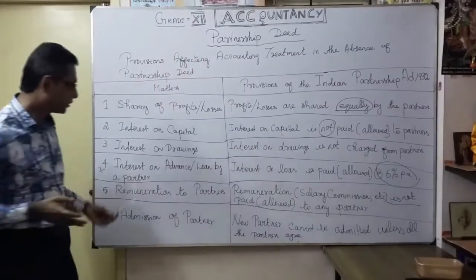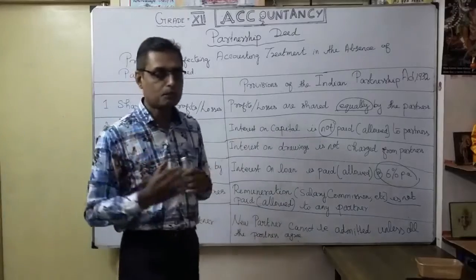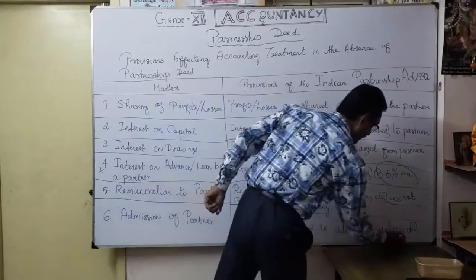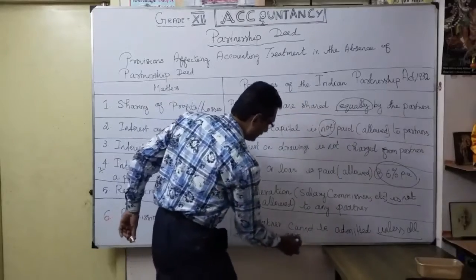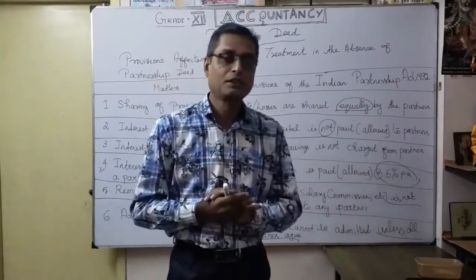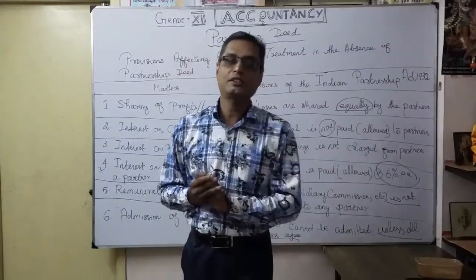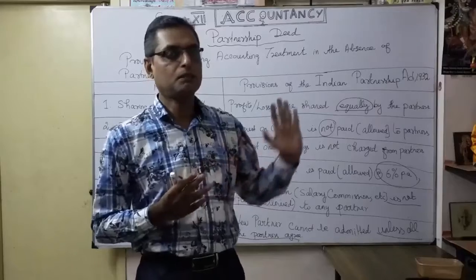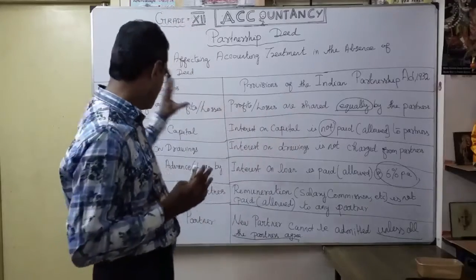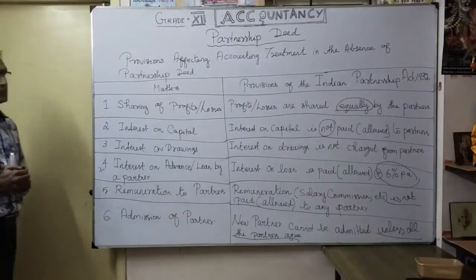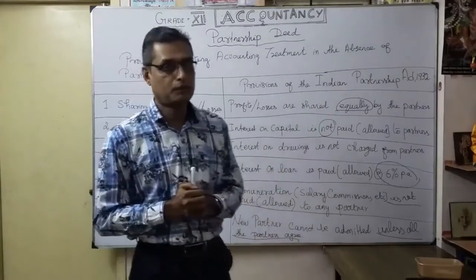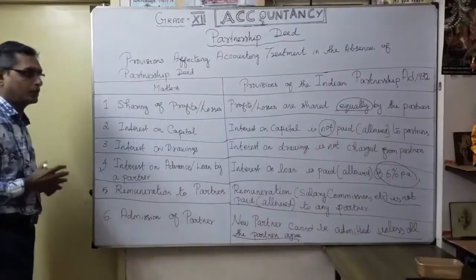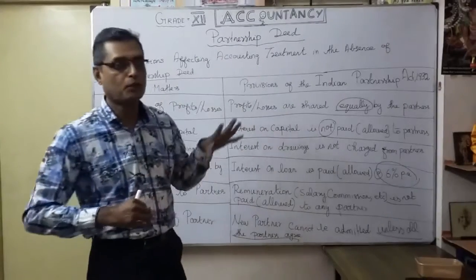And finally, admission of a partner. A new partner cannot be admitted unless all other partners agree. That is very, very important. Suppose any partner objects to a new admission, then naturally a new partner is not possible under the Partnership Act 1932. Those are the 6 provisions. They are very important, affecting the accounting treatment in the absence of a partnership deed. The 6 points are very important.